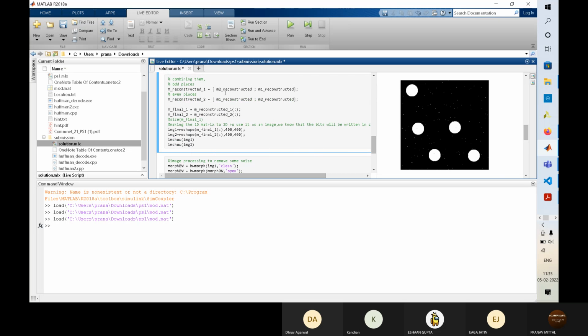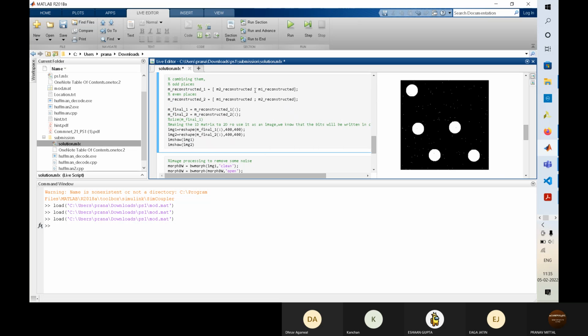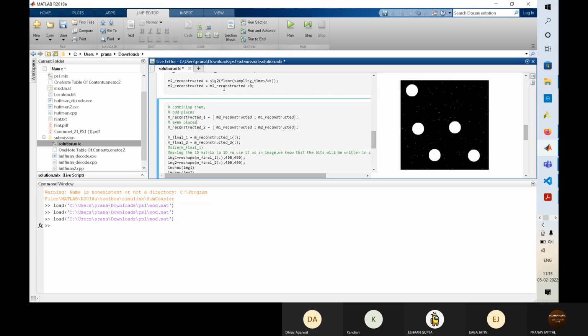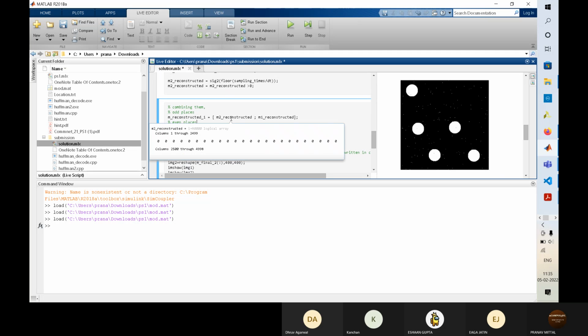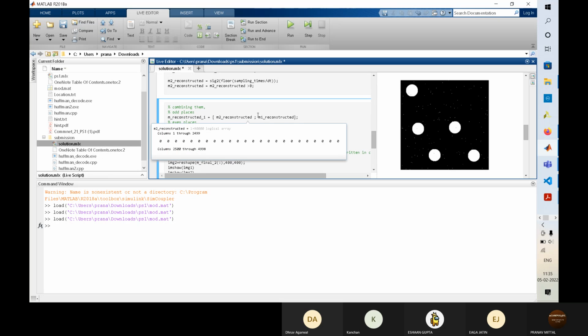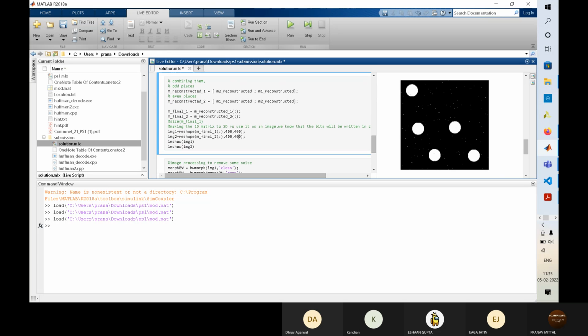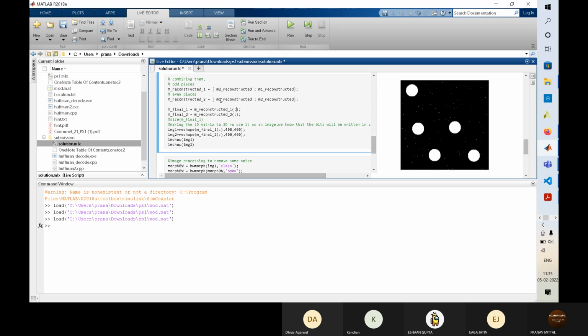We have got two messages, M1 reconstructed and M2 reconstructed, but we don't know which one is for even places and which one is for odd places. For that, we put M2 reconstructed first, then we select all of these to arrange the bits. Similarly, we put M1 reconstructed first and we select all the bits.